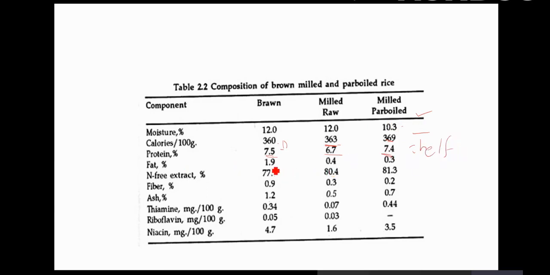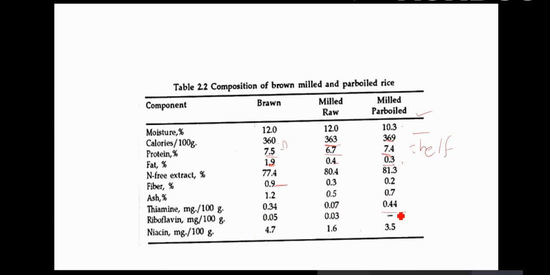Fat content is obviously high in the brown rice, because of the bran. When you compare raw and milled parboiled, the fat content is almost similar, but obviously it is lesser here. Fiber content is also highest in the brown rice compared to milled and parboiled. So milled parboiled has less fiber content.